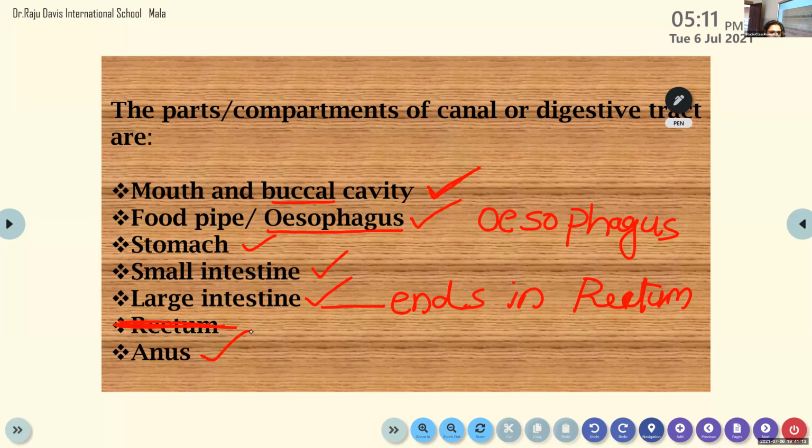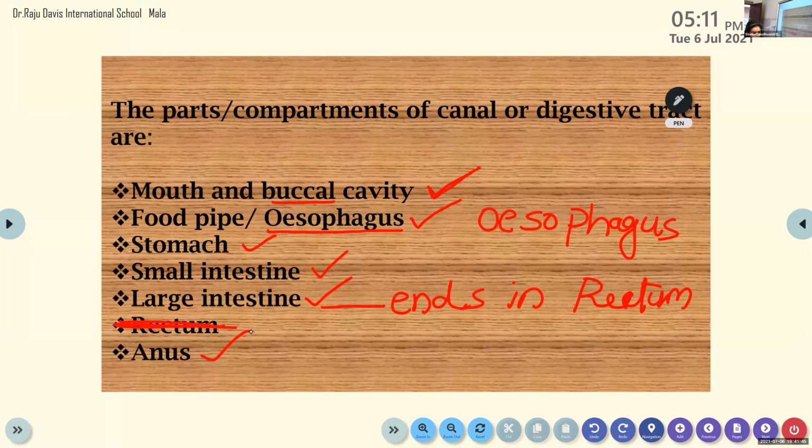Did you get an idea? Yes, ma'am. Michelle, can you read the different parts of this unbroken canal? Mouth and buccal cavity. Food pipe or esophagus. Stomach. Good. Then small intestine, large intestine, rectum, anus. Rectum is actually not a part of this. This large intestine ends in rectum, and the last part is anus.